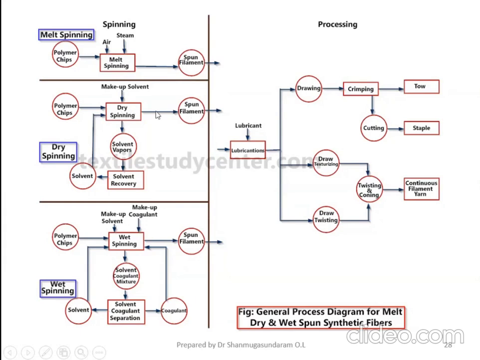Polymer chips, solvent is getting evaporated, then solvent is recovered, and again you can reuse it. Here also in wet spinning, the solvent and coagulation are separated, then you can recover the solvent and reuse it. Whatever chemicals you have used for the coagulation, you can recover and reuse. Then you get the spun filament.